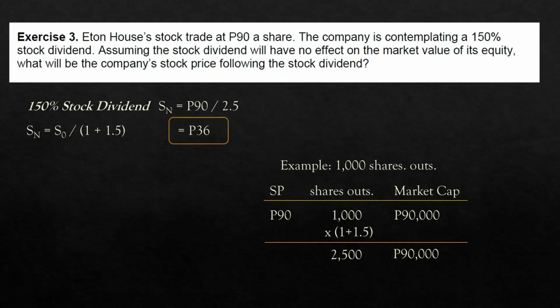The equity value is still expected to be 90,000. 90,000 over 2,500, it is expected that the new stock price would be 36 pesos. Or, we simply have to divide the original stock price by 1 plus the stock dividend rate. In this case, 1.5. That would be the shorter way. So again, the new stock price after the stock dividend is expected to be 36 pesos.